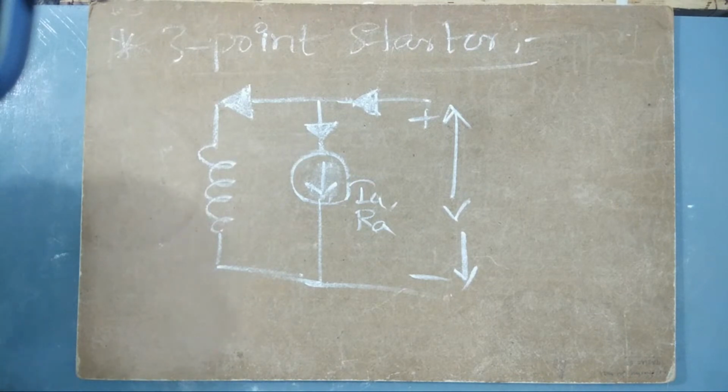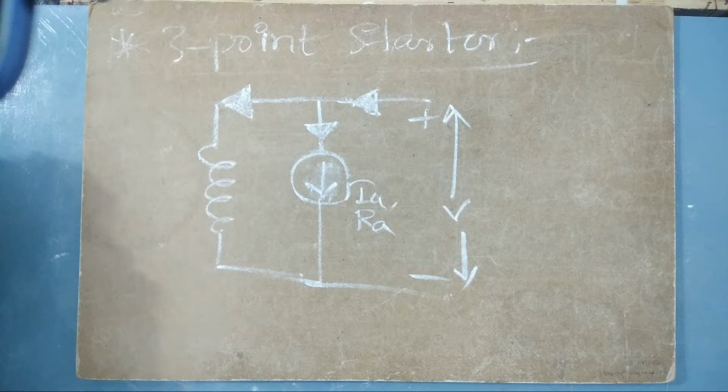How is back EMF produced normally? It is produced when the armature is rotating, right? It is produced only when the armature is rotating. So the armature, when it rotates, would produce back EMF. So when it is not rotating, what happens? No back EMF is there, right?